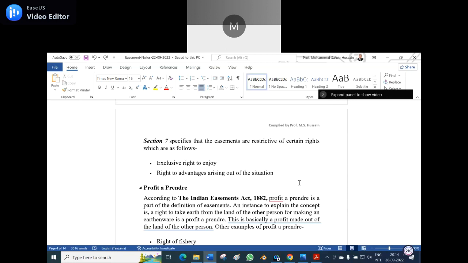But if any guest also comes, he could also pass on by the same path. Am I right? Exclusive right means only to the owners, not to the guest. Exclusive rights happen only with the person who holds the land property in his name, but they don't apply to another person who doesn't have a right over the property.